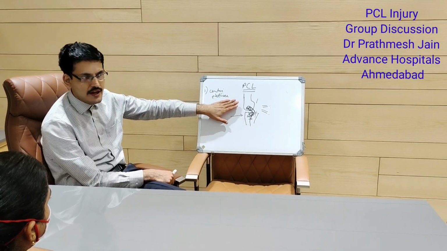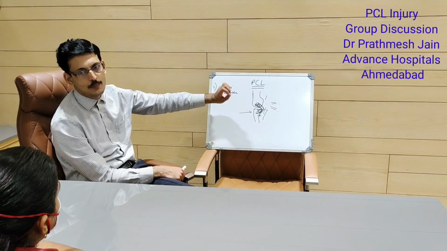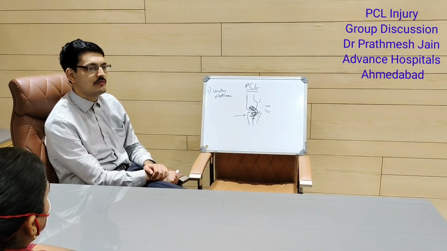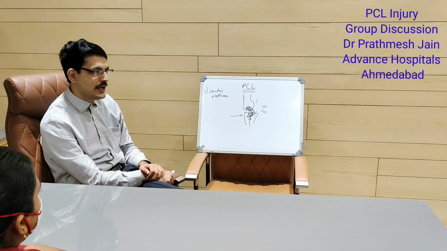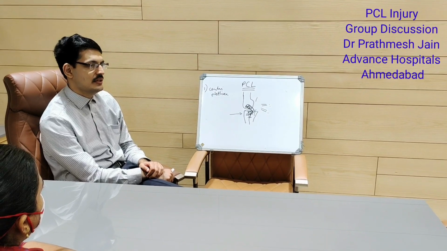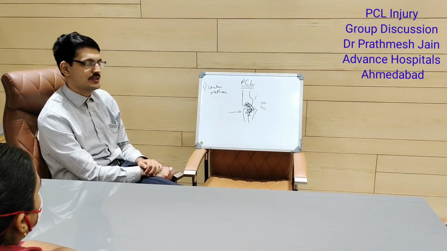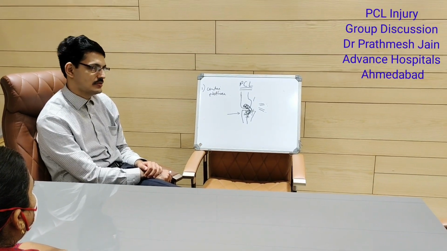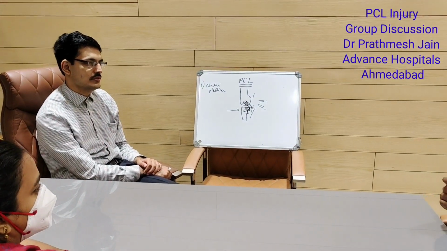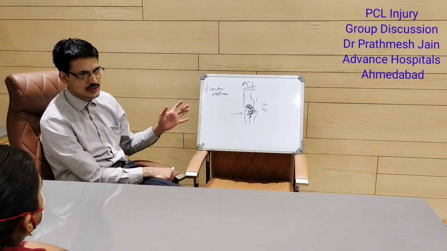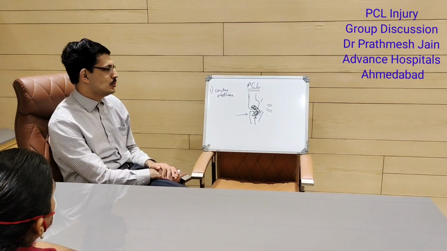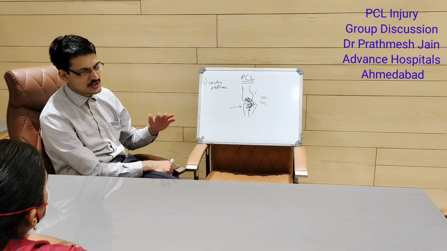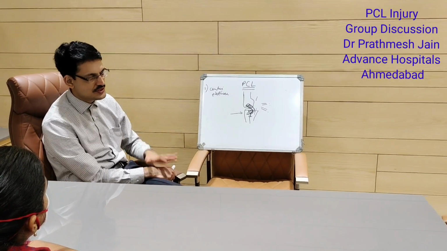Now, what is the graft of choice for a PCL? What is the graft that you would like to put for a PCL surgery or PCL augmentation surgery? Peroneus. So you need any graft which is thicker, which is stronger. You can use a quadruple STG, semitendinosus gracilis.